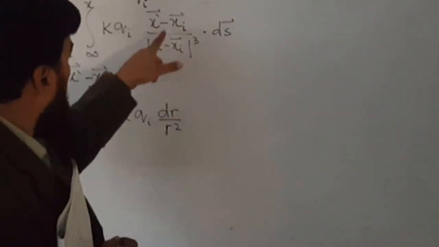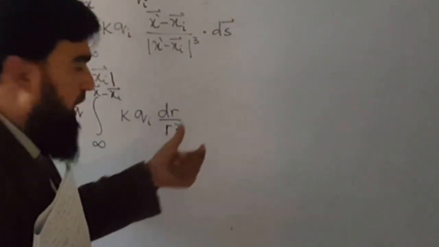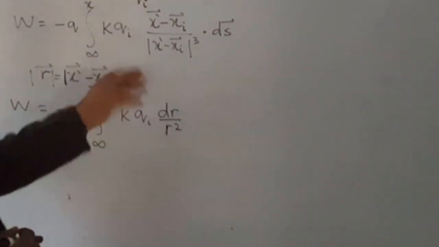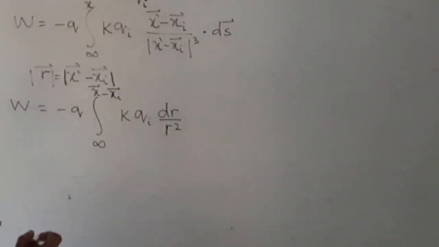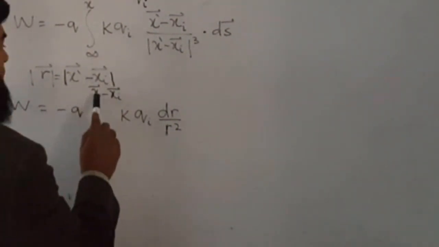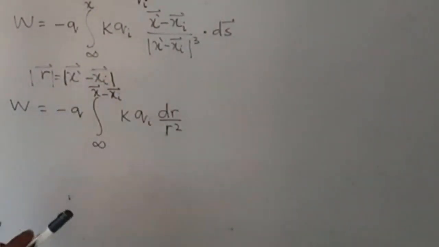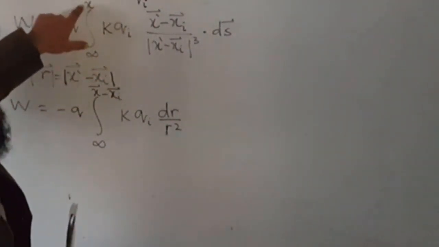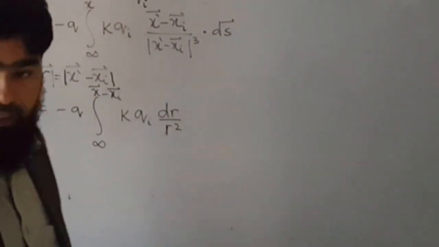So this one from the vector form, you convert it into a scalar. So it is 1 over r squared dr, just like you are writing the electric field, 1 over r squared. And now it will be from infinity to this point, from the reference. Because it was earlier any x point, and now our specific x minus xi.